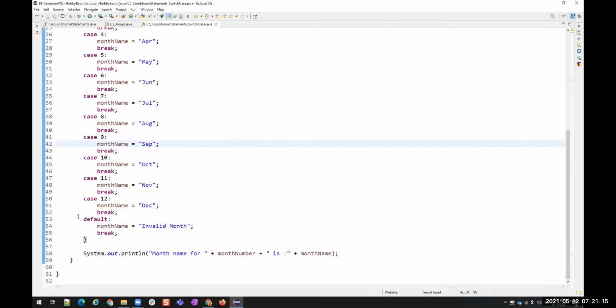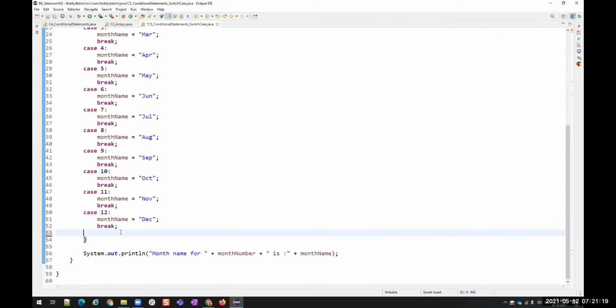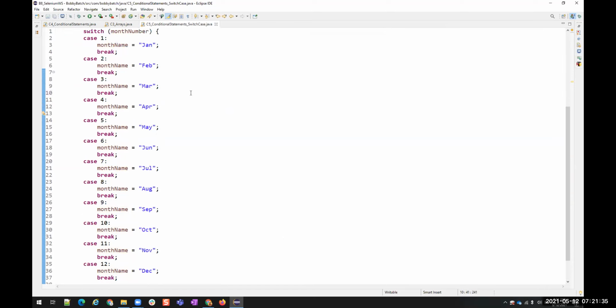And the last one, this default case is not mandatory. Even without the default case, you can have it. But you see, month name, this I declared here, but with an empty value. So let's say initially, I'm having some invalid month value.